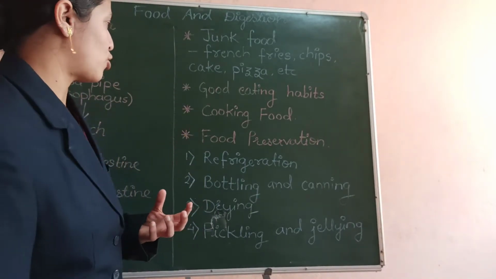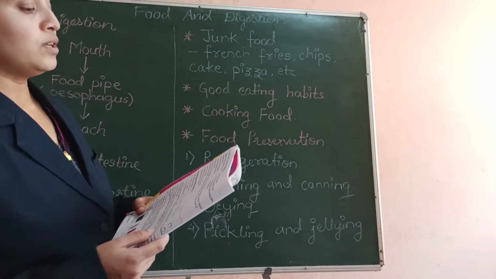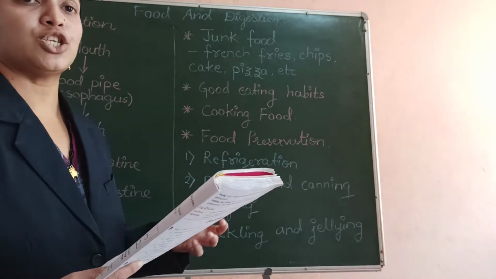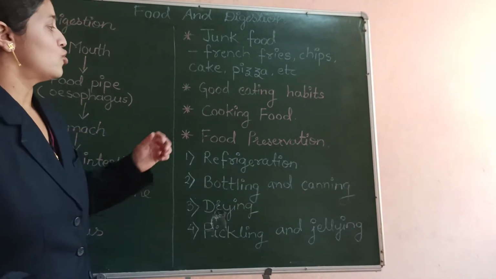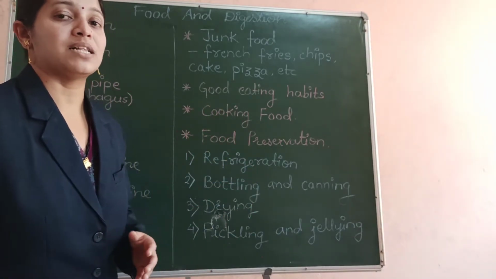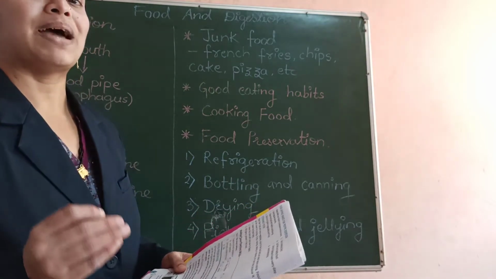So the next habit for a good eating style is we should have a lot of green vegetables and fruits in our diet. So our diet should include leafy vegetables and fruits as well. Also, we should have a balanced diet.